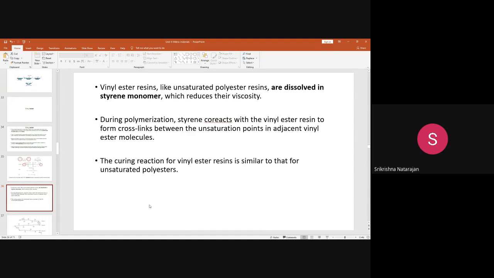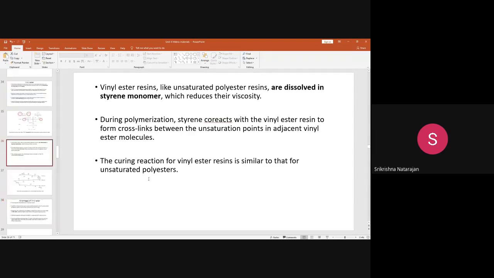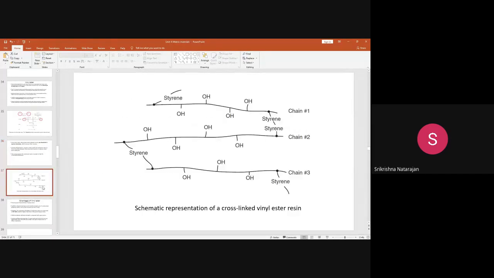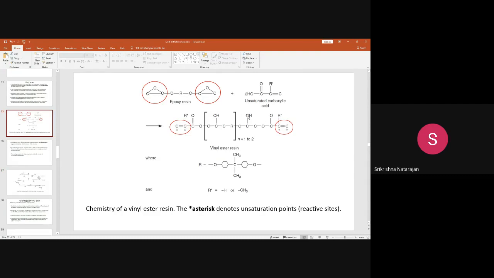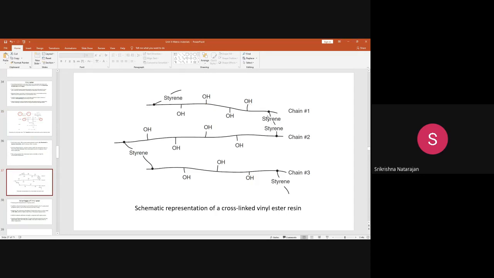If you see the curing reaction, it is similar to that of unsaturated polyester. The curing reaction is the same, where you have to add some catalyst, so that you will get a cross-linked vinyl ester resin. Like you can see here, this is one polymer chain, which contains the OH groups. Here one OH group is there, here one OH group is there, and the styrene will start building up the polymer chains, connecting them one by one. You can see chain 1, chain 2, chain 3, overall it will connect.